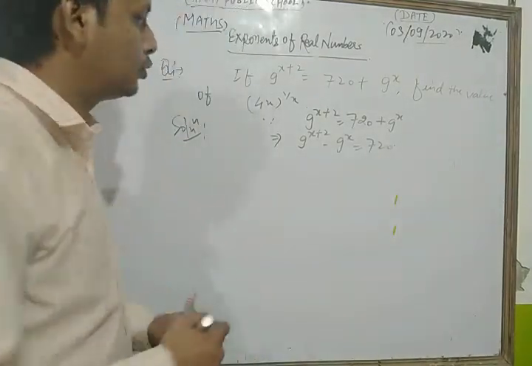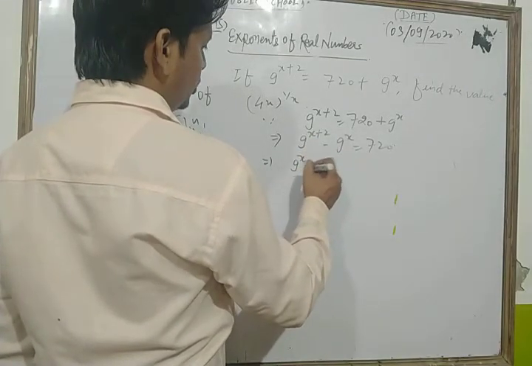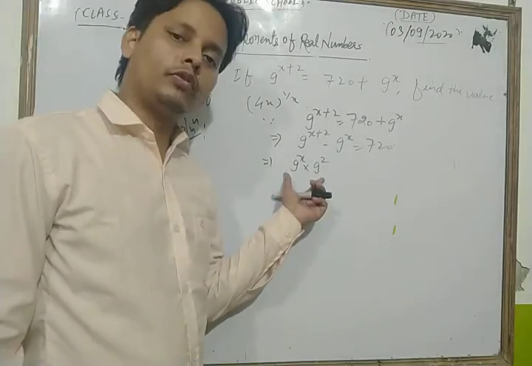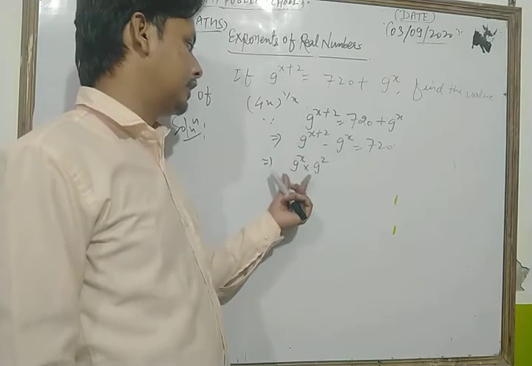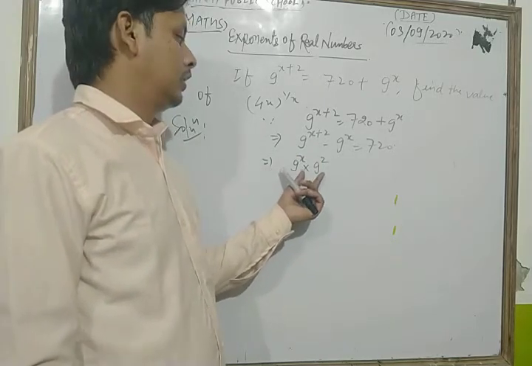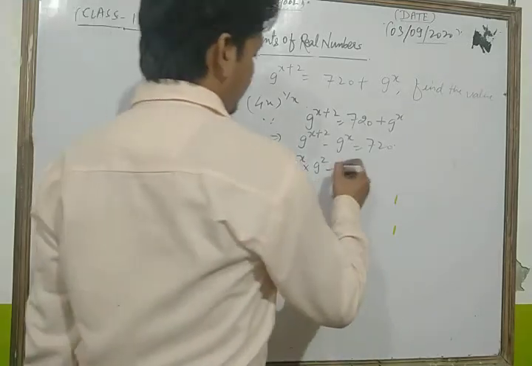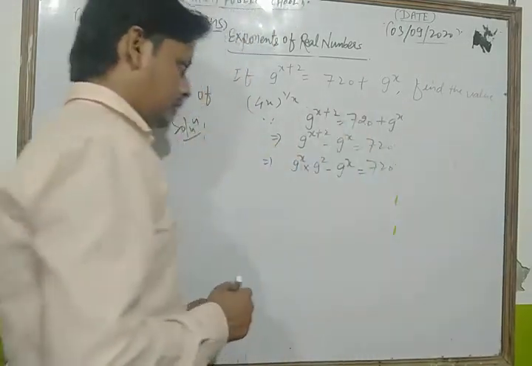Now we write this in this way: 9 to the power x into 9 to the power 2, because according to the laws of exponent, we can write 9 to the power x plus 2 as 9 to the power x into 9 to the power 2. Now we write minus 9 to the power x as it is, and 720 as it is.